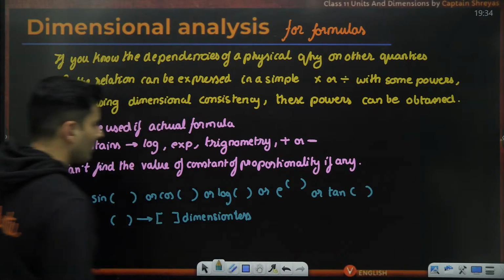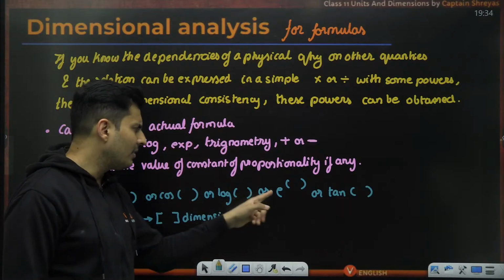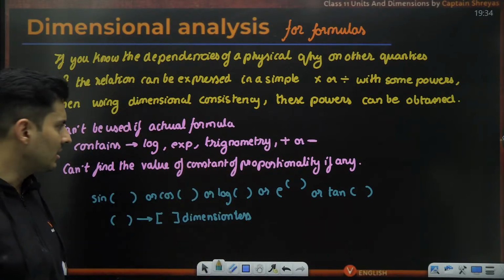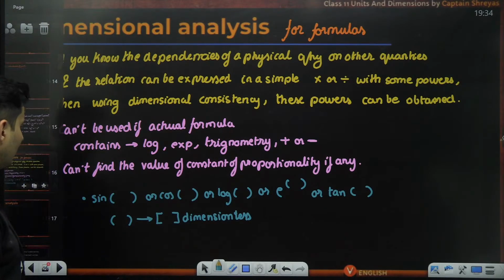Keep that in mind. Exponential, logarithmic, all these things are without any dimensions. In fact, e raised to that number is also dimensionless. A very important side note which you should remember.